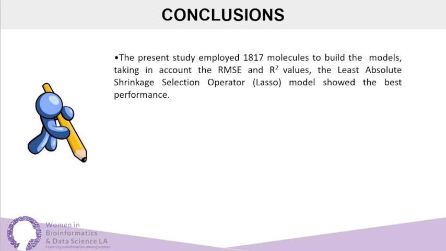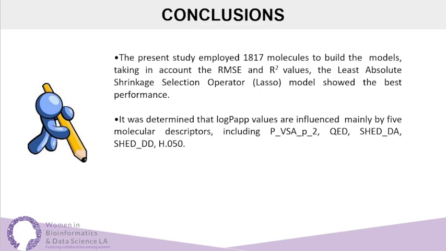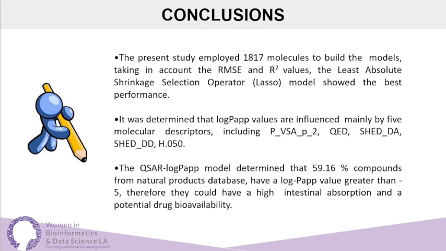In conclusion, the present study employed 1817 molecules to build the models, taking into account the RMSE and R-squared values, and it was determined that the Lasso model showed the best performance. It was determined that the log-PAP values are influenced mainly by these 5 molecular descriptors, and the QSAR log-PAP model determined that 59.16% of compounds from the natural product database have a log-PAP value greater than -5, therefore they could have a high intestinal absorption and a potential high drug bioavailability.